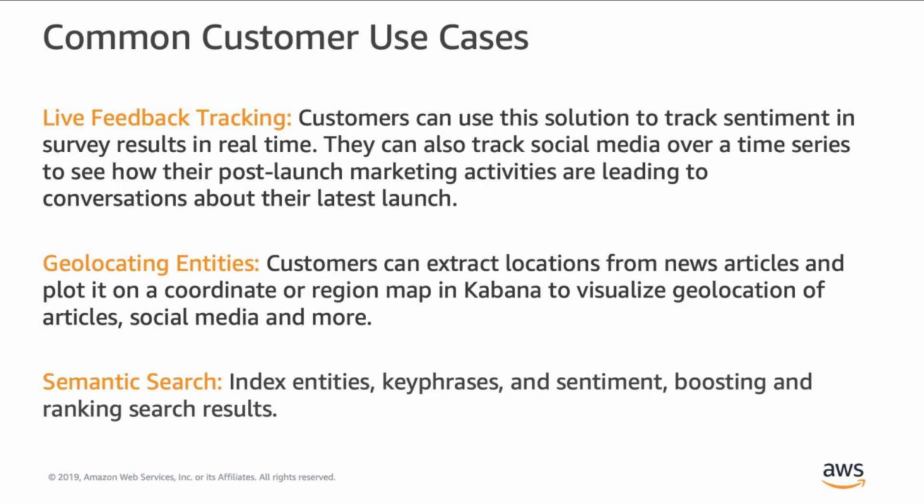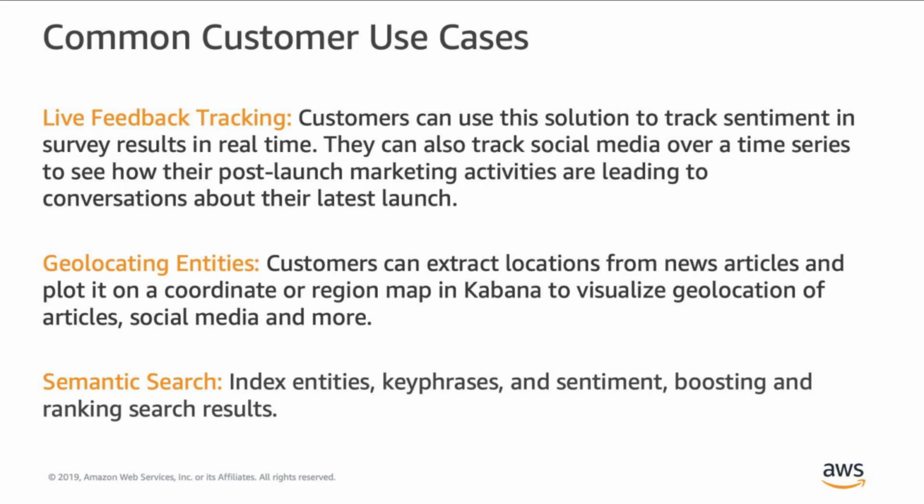Some example queries you could run are search for all documents with positive sentiment related to John Smith located in Washington, D.C. Now remember, Comprehend has already identified those entities, the locations, and the sentiment. So this search can easily be run.